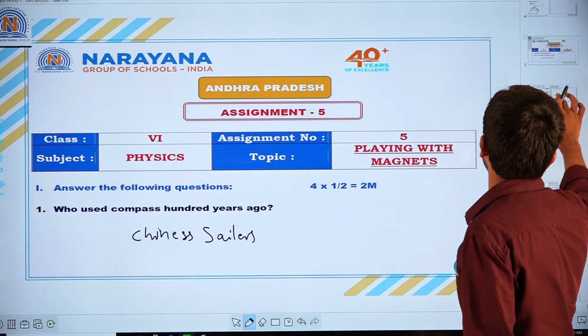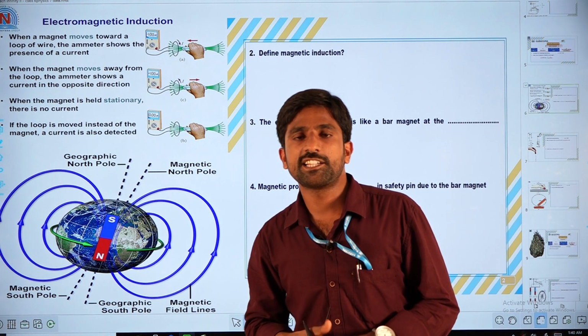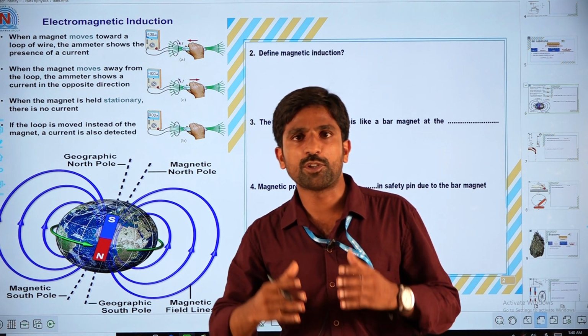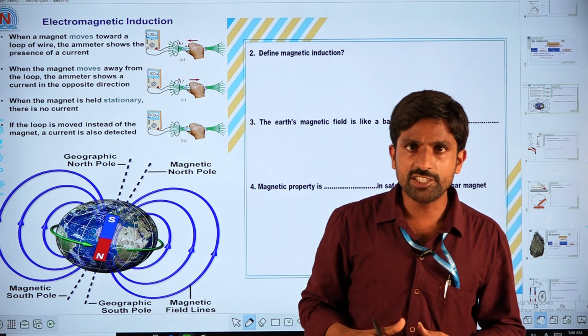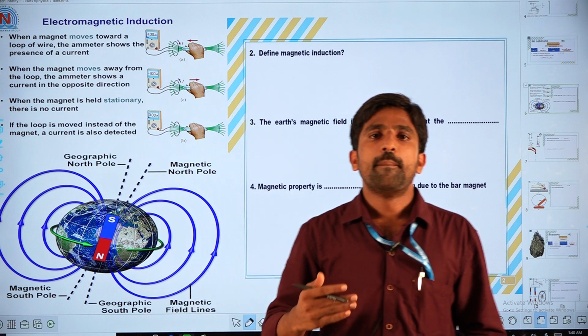Coming to question number 2, define magnetic induction. Magnetic induction means the magnetic property possessed by a magnetic substance due to the presence of a magnet is called magnetic induction.